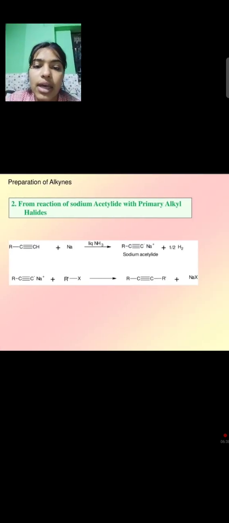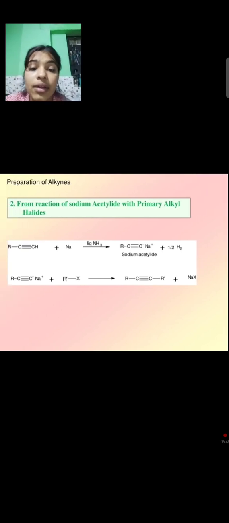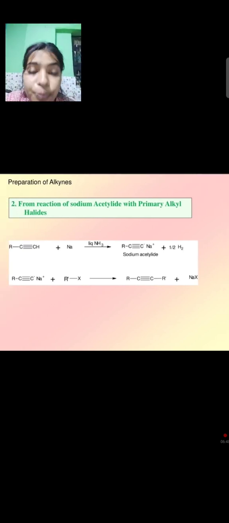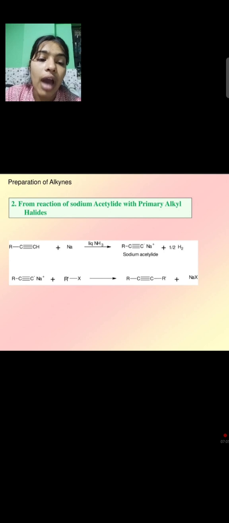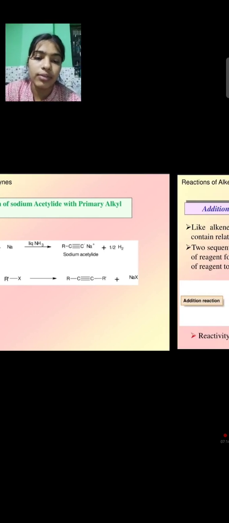Now we can see another example, from the reaction of sodium acetylide with a primary alkyl halide. Here we take RC triple bond CH. In the presence of sodium and liquid ammonia, we proceed with our reaction. There is a formation of sodium acetylide and half H2. The sodium acetylide we further react with alkyl halide. There is a formation of alkyne, and NaX is formed together with the alkyne.